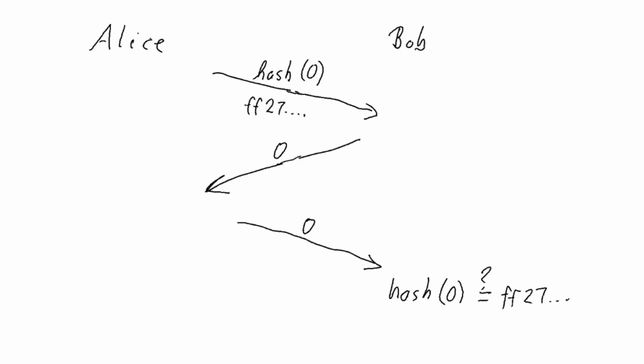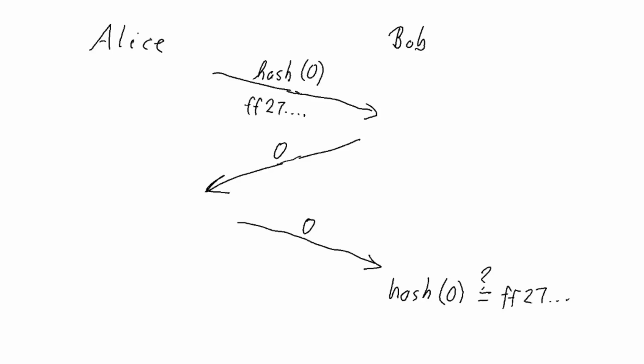And if it is, then he knows that Alice is not lying and that she indeed picked 0 and that he lost. But if this hash doesn't match up, then he knows she's cheating or trying to cheat, and he would win. And of course, if Alice instead picked 1, that would work exactly the same, except that the hash would be different.